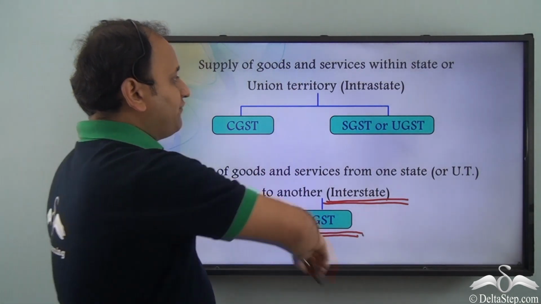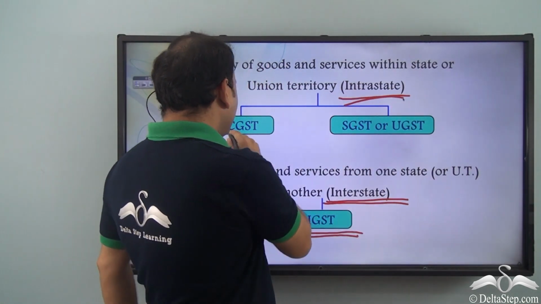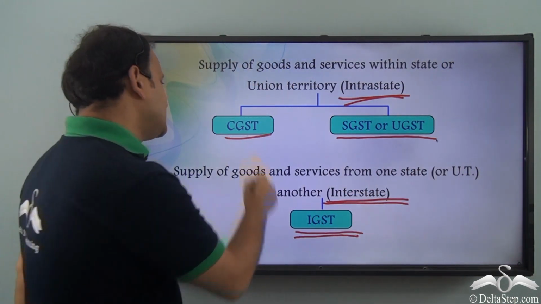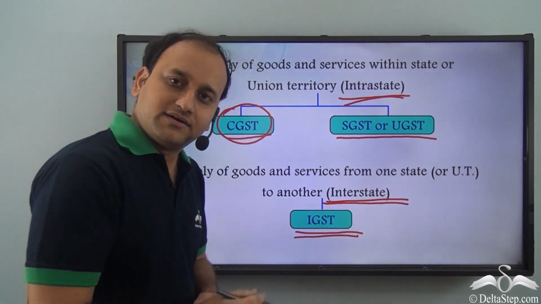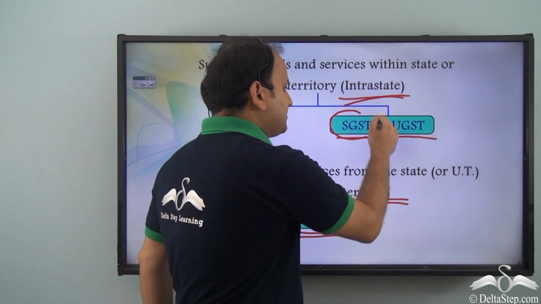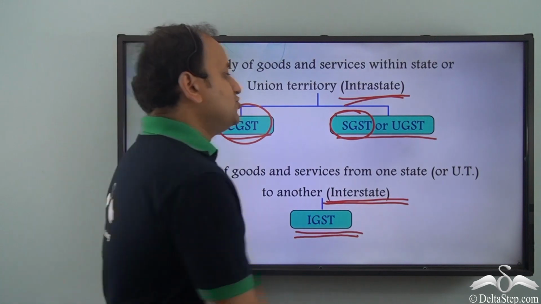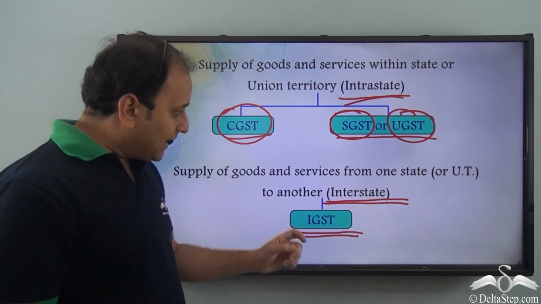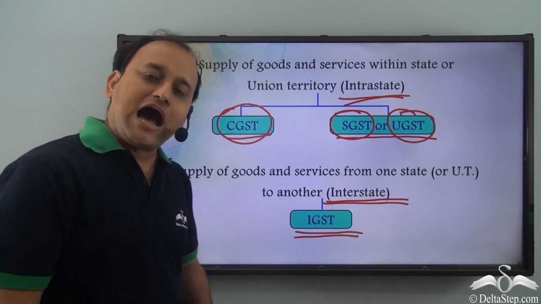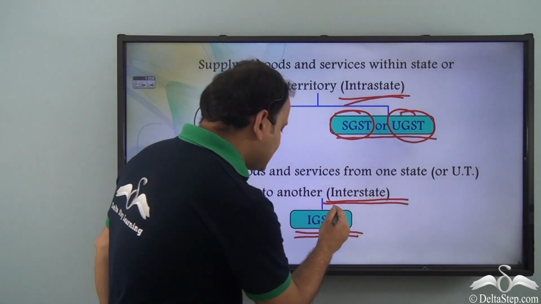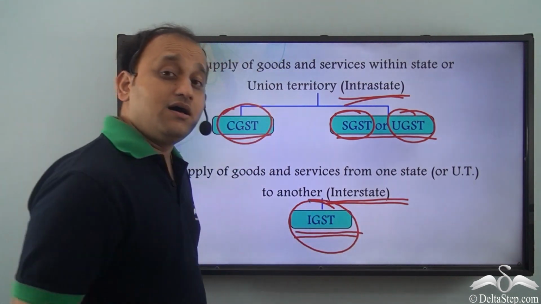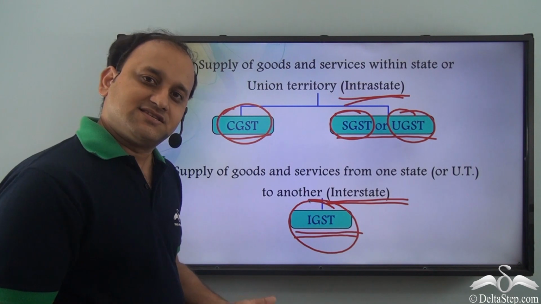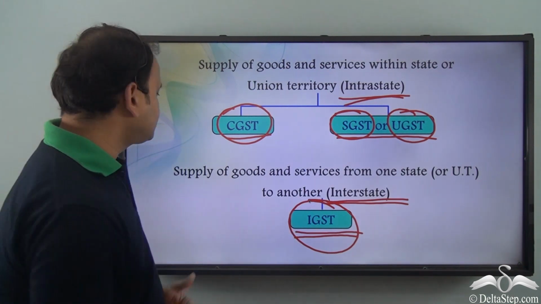So in the case of intrastate transaction, we have CGST and SGST or UGST. CGST is collected by the central government, while SGST is collected by the state government and UGST is collected by the government running the union territory. Now, what happens in the case of IGST? Well, IGST is collected entirely by the central government and then later the share of states is distributed.